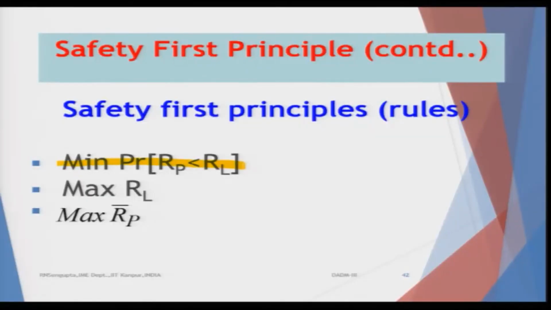So, this would mean that RP is less than RL. So, RP on the left hand side should shrink. Now, considering maximizing RL.